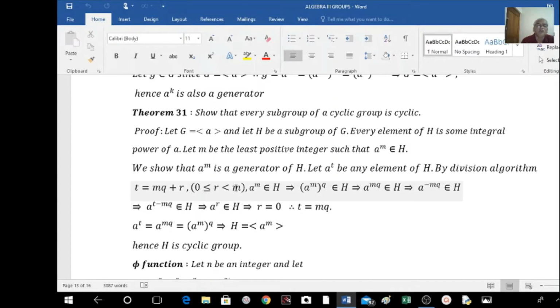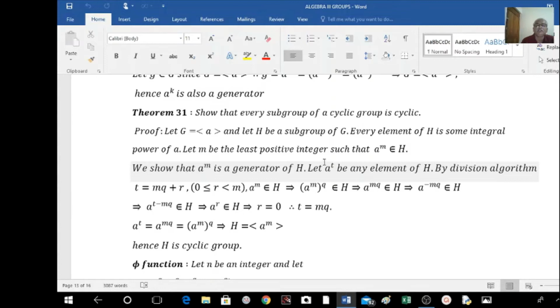Now here, we have taken m as the least positive integer such that A raised to m belongs to H. A raised to r also belongs to H, which means r must be equal to 0. R cannot be a positive integer less than m. This is the only possibility, because m is the least positive integer we have taken. So r must be equal to 0. If r equals 0, then we are getting t equal to mq.